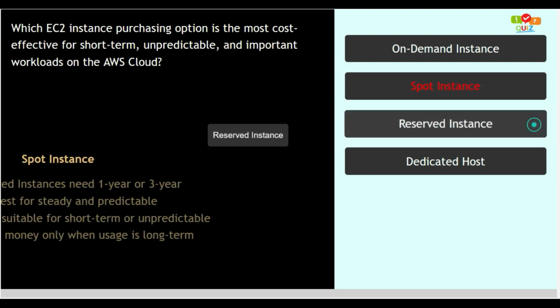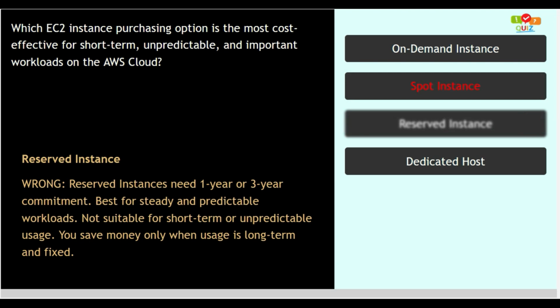Option number 3. Reserved instance. This option is wrong as reserved instances need a 1 year or 3 year commitment, best for steady and predictable workloads, not suitable for short term or unpredictable usage. You save money only when usage is long term and fixed. So this option is incorrect too.